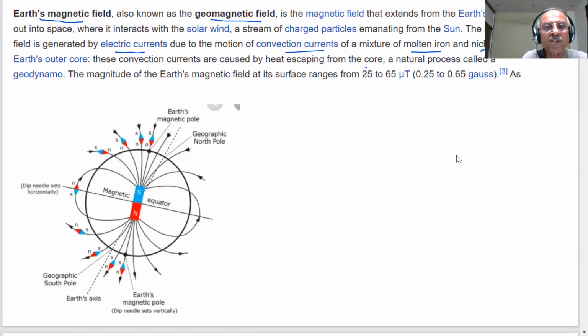So here are our Earth's magnetic poles, south and north. This is the geographic North Pole. The dip needle sets horizontally. Geographic South Pole, Earth axis, magnetic field lines, Earth's magnetic pole. So Earth has a magnetic field. That's what we have shown. This is important.